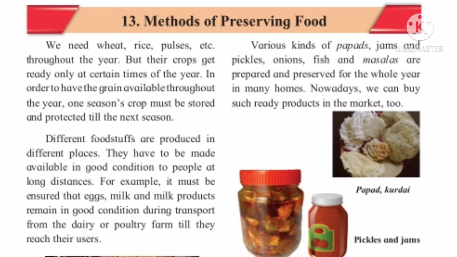In order to have these grains available throughout the year, we have to store them and preserve them. The farmer who grows the crops has to take great care of the food grains when they are ready to go to the market. He has to take care of the ready yield till it goes to the market safely. He has to protect his grain from various types of climatic conditions, from moisture, from small insects, from rats, etc.